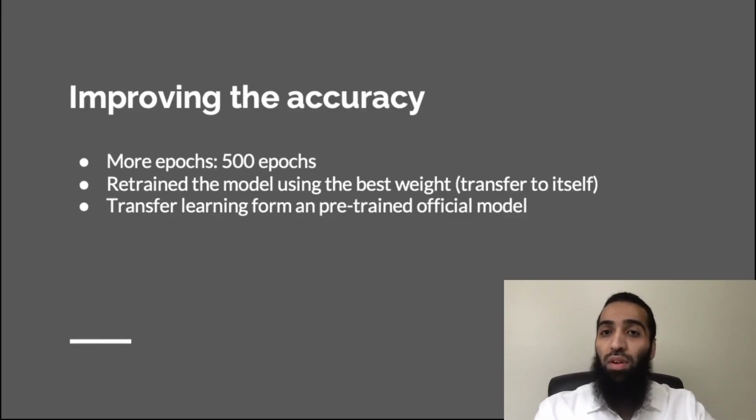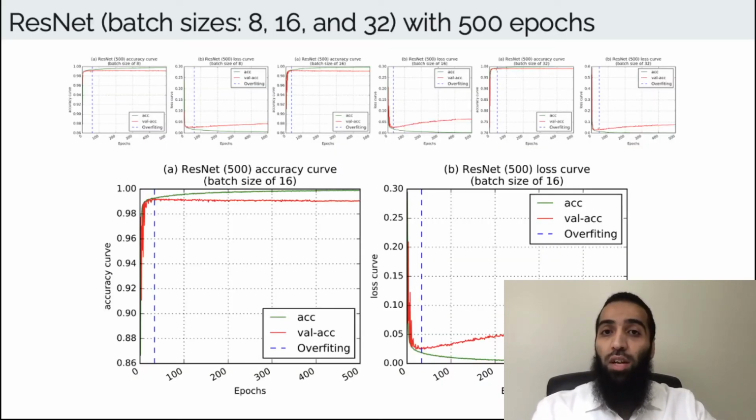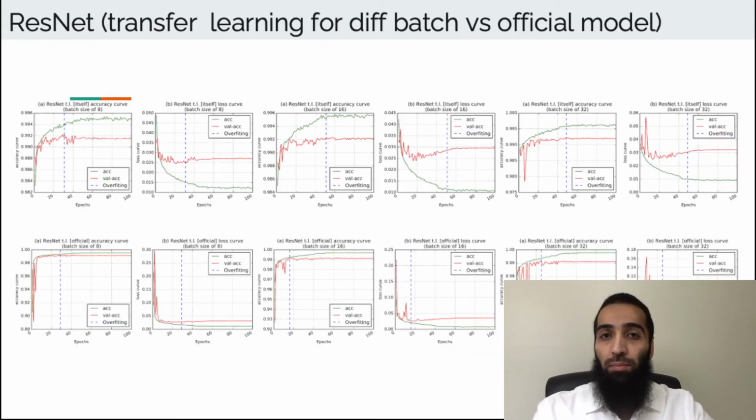Then we implemented other techniques such as transfer learning in order to discover the neural network that is heavily optimized for accuracy. The role of transfer learning was to speed up learning and boost the performance of our model. We ran ResNet for all batch sizes for 500 epochs. The result shows that there is no further improvement in accuracy. Then we introduced transfer learning, which improved the convergence when compared to random weight initialization.